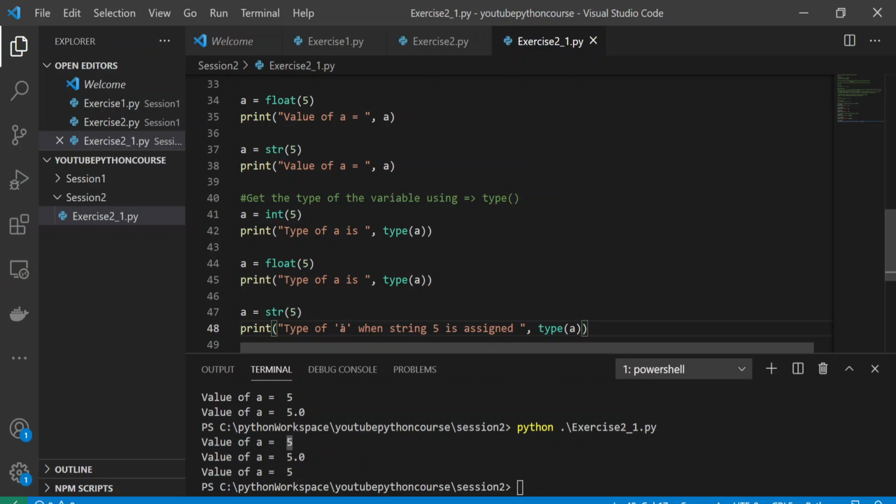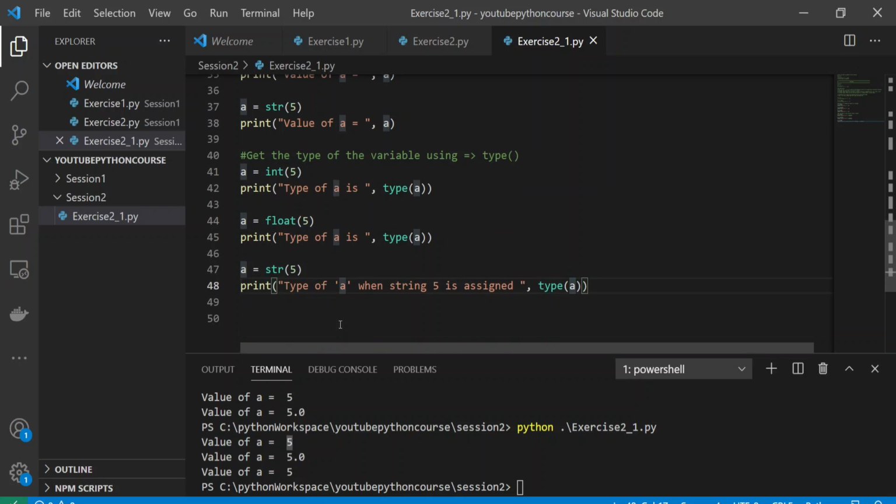So I can use a combination. Since I'm using a double quote over here outside, I cannot use a double quote again inside, so I've used a single quote. This will be printed on my screen. You see the difference over here.